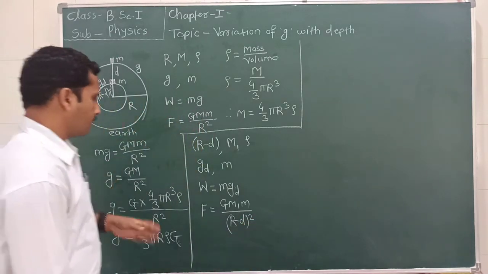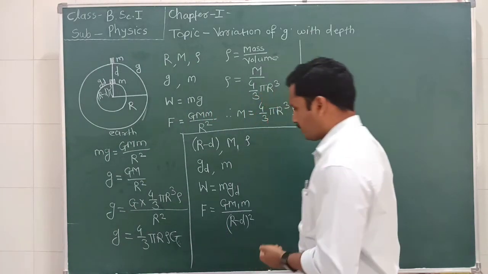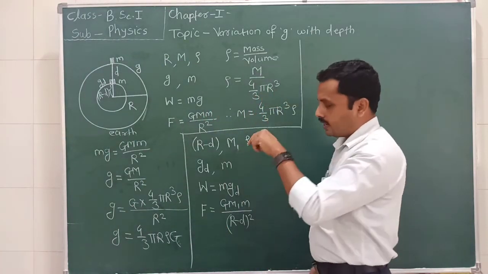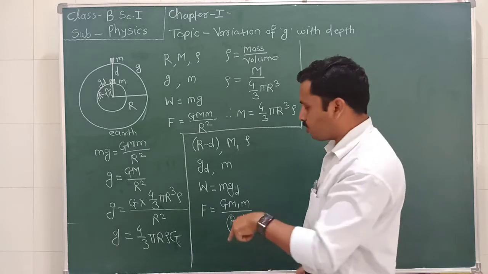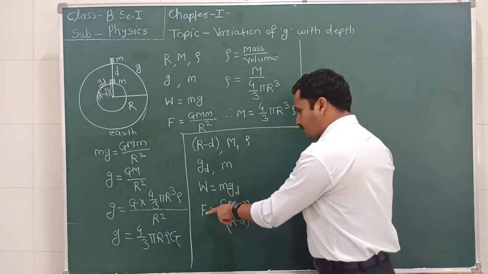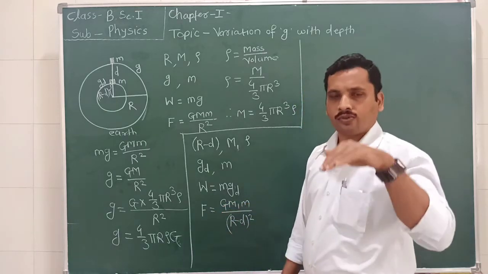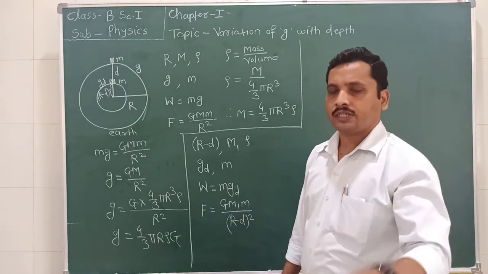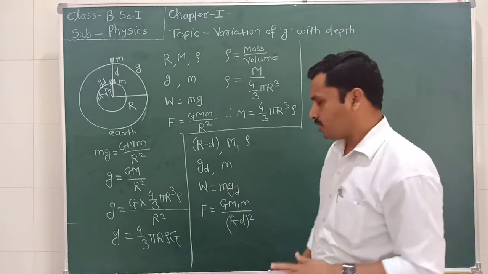We know that the weight of the object is directed in the downward direction towards the center of the earth, and this force F is also directed downward towards the center of the earth.